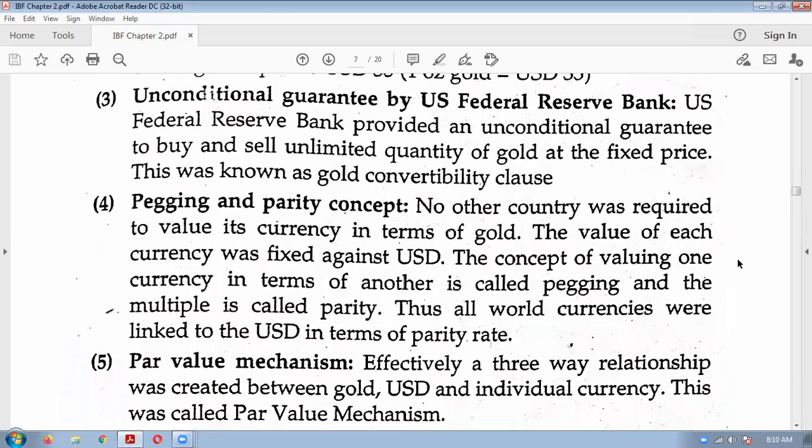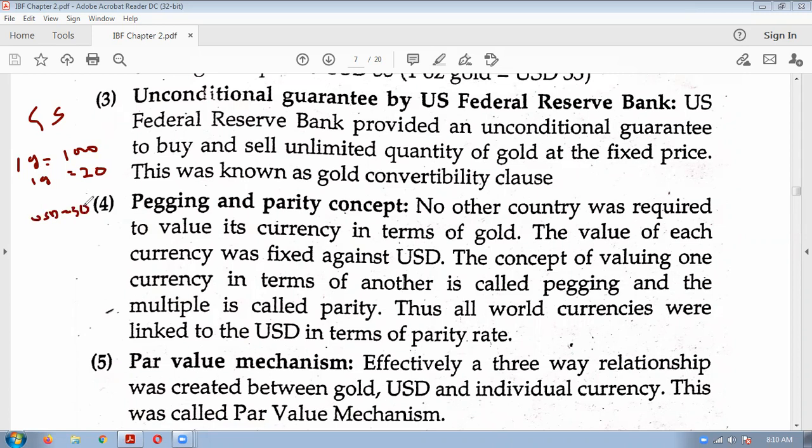A very important thing. In the gold standard, every country used to link gold with their currency. We have seen India also linked their currency with gold. The US also linked their currency with gold, and based on that, we determine the exchange rate. Just now we understood the gold standard. So 1 gram of gold in India is 1,000 rupees, and similarly, 1 gram in the USA will be $20. So we can determine the US dollar will be 50 rupees in the gold standard.